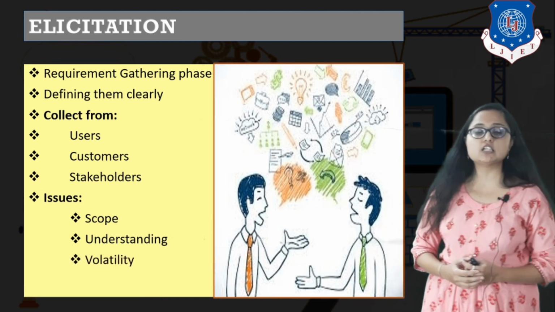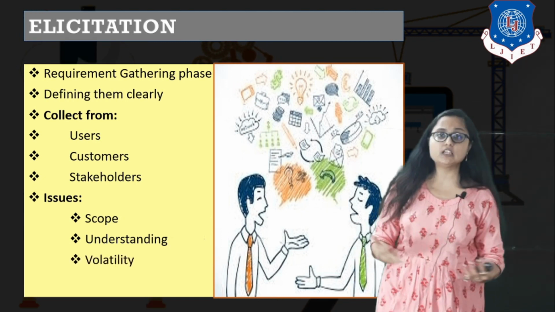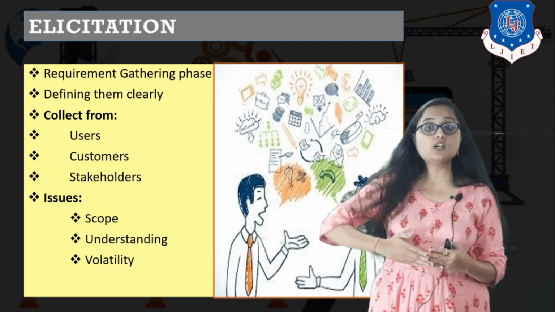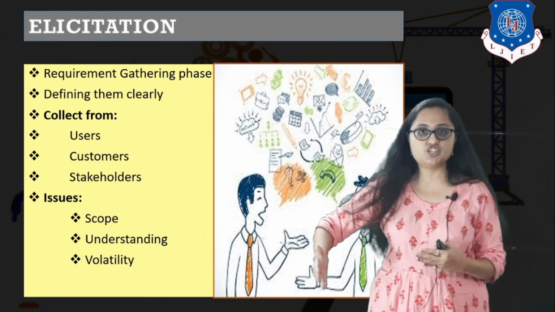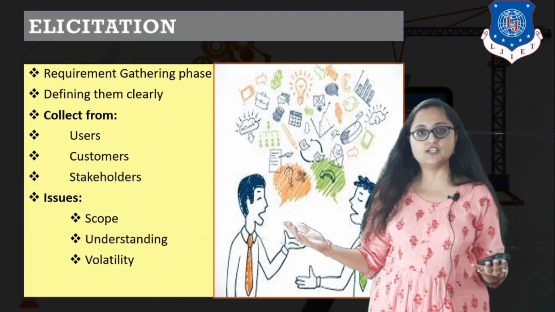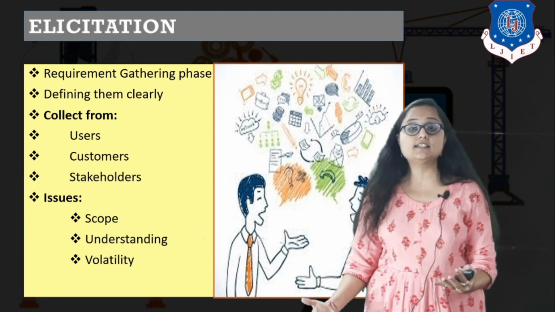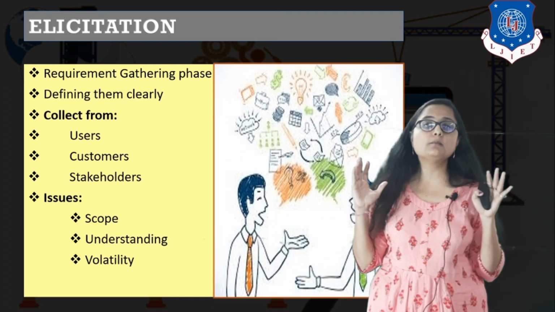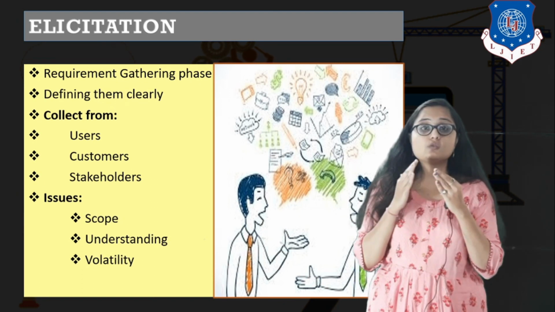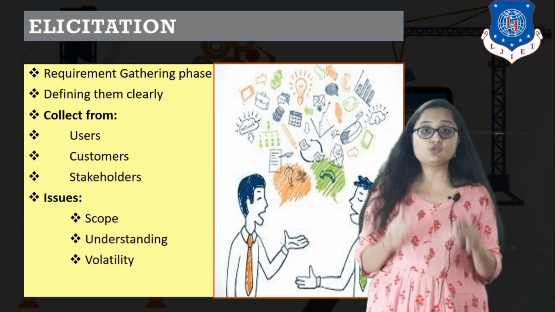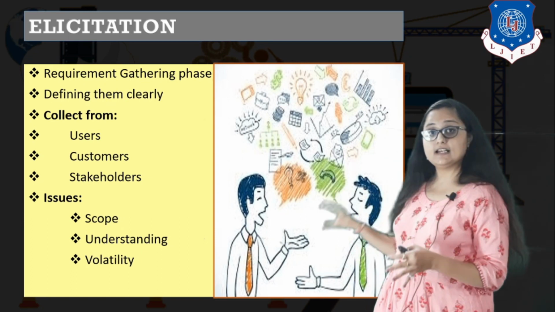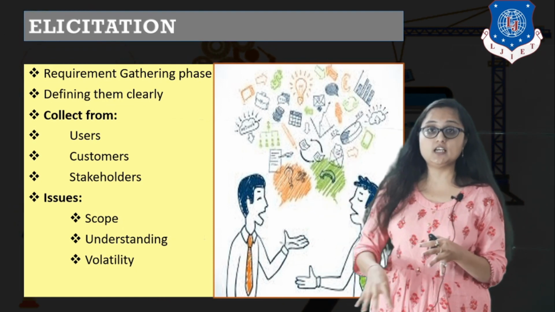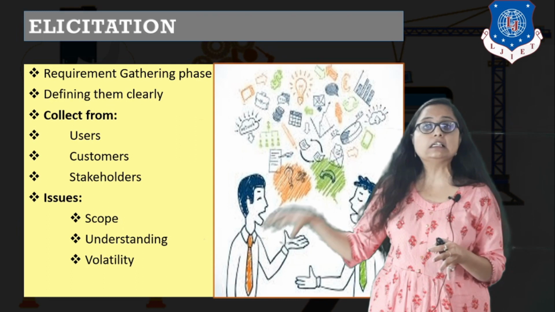And the last issue is the issue of volatility. Now what is volatility? It is the changes that you have to accommodate in your product. Up to an extent you can accommodate the change, but if you are in the system testing phase and there is a change in your architecture or the requirement, what will happen? It may be impossible to accommodate that, right? So if you are in the elicitation phase, you need to be clear to the customer that there may be an issue of volatility. All the changes at every point may not be accommodated in our product. That needs to be defined clearly, right?